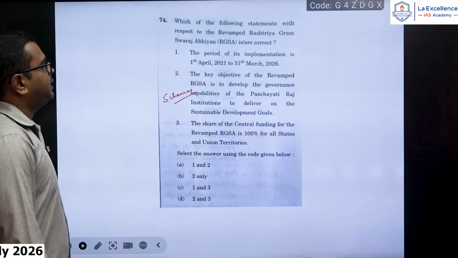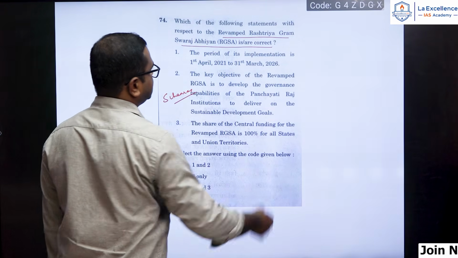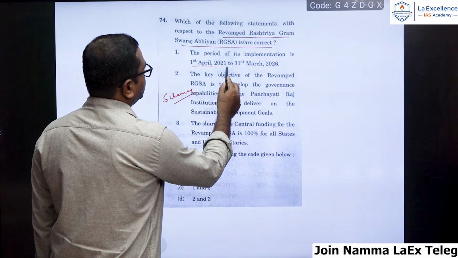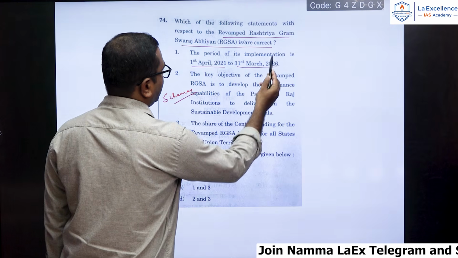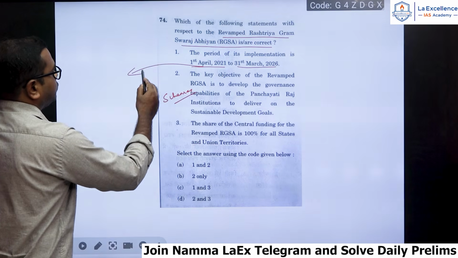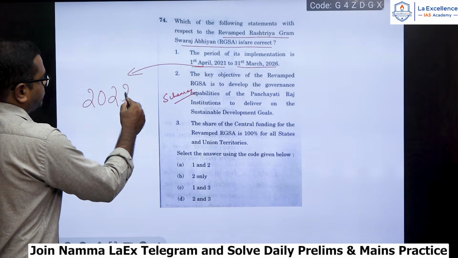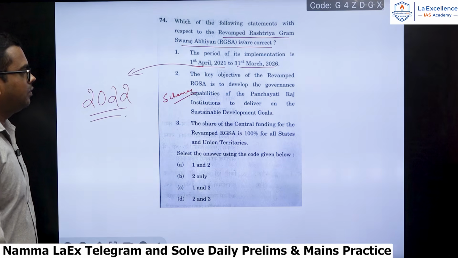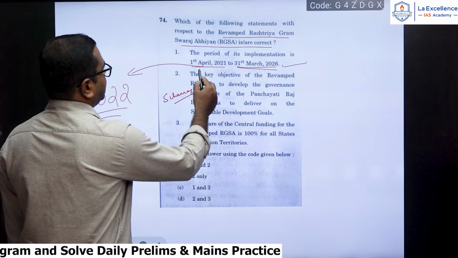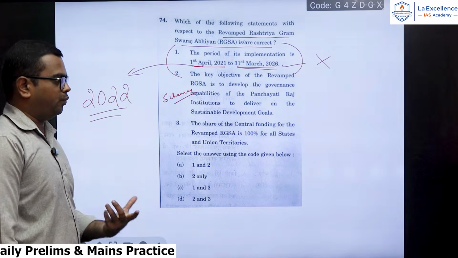Which of the following statements with respect to the revamped Rashtriya Gram Swaraj Abhiyan are correct? The period of its implementation is 1st April 2021 to 31st of March 2026. Again, see why the paper was difficult. 1st April is correct, but it is 2022, not 2021. Okay, 31st March 2026 is correct, but the entire statement is wrong because it is from 1st April 2022. Okay, it is wrong.